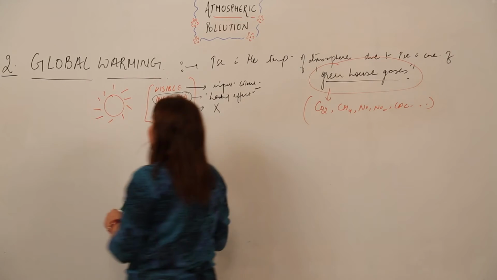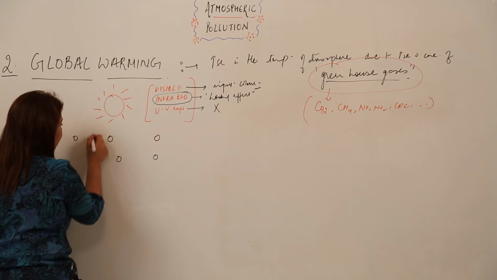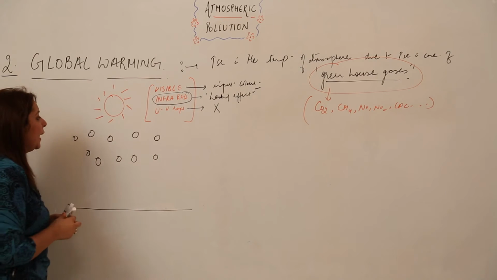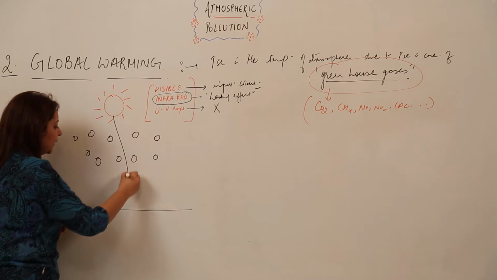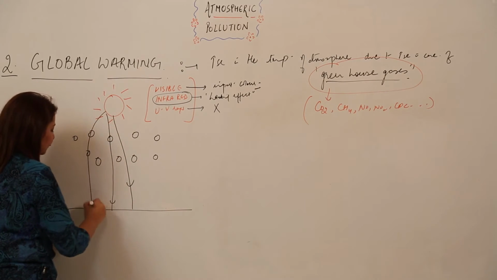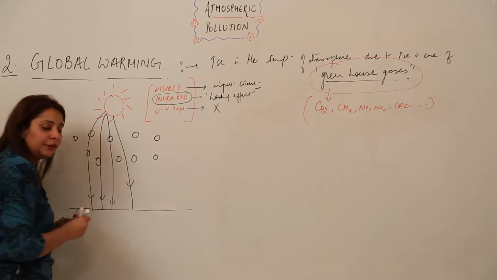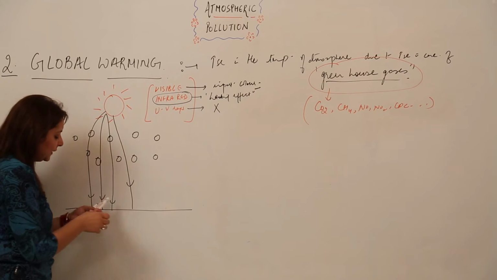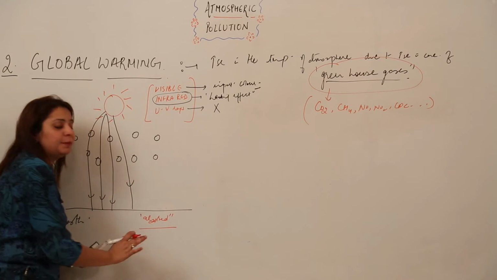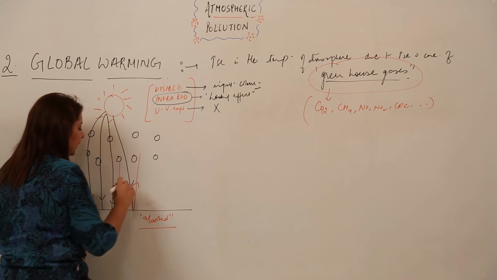So what happens when these rays come? You know that there is a sun and we have the gases here in the atmosphere that I am indicating with these circles, and here is the surface of the earth, right. So what happens when these rays fall on the earth? They are able to pass through the gas molecules, so they fall on the earth, right. So when these rays strike the earth, few of them are absorbed by the earth and few are reflected back.